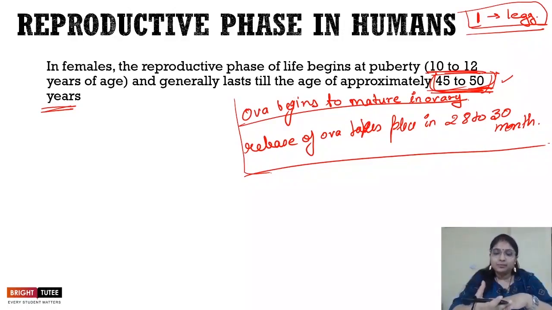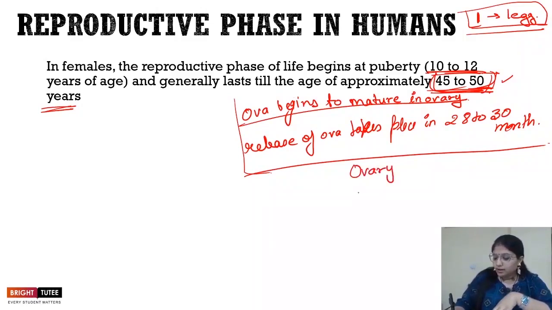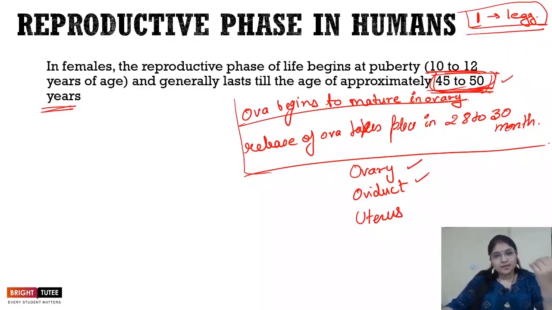Let's understand that. In the reproductive organ, we saw there were three parts in the case of females. One part was the ovary, the other important part was the oviduct or the fallopian tube, and the third important part was the uterus. Now, the ovary releases the egg, the oviduct receives the egg, and over here the fertilization takes place. In the uterus, we had seen how the embryo was embedded.